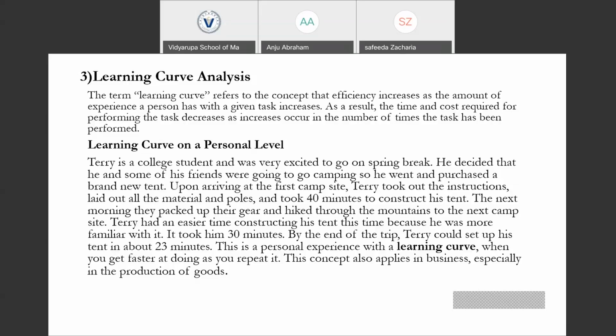At that time, he needed to construct the tent again, and he took only 30 minutes to complete the construction of the tent. At the end of the trip, he once more needed to construct the tent, and he took only 23 minutes in building his tent. So this is the experience. For the first time, he took 40 minutes, for the second time, 30 minutes, and for the third time, 23 minutes. He is repeatedly doing this task, and as he does so, his experience increased. As a result, his efficiency increased, and gradually the time required to complete the task decreased. By decreasing the time required to complete the task, the cost can also be reduced. So this concept is what is called the learning curve.